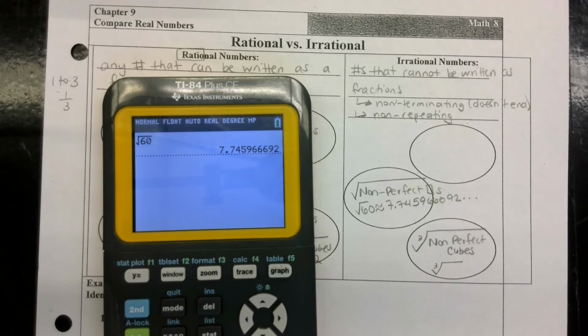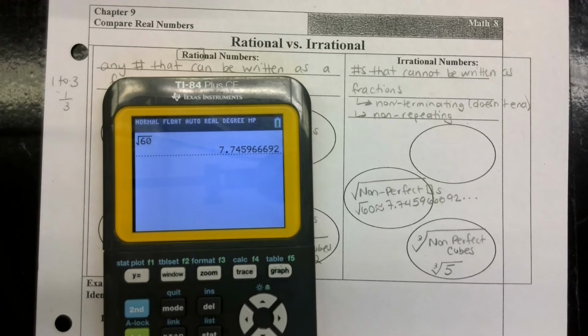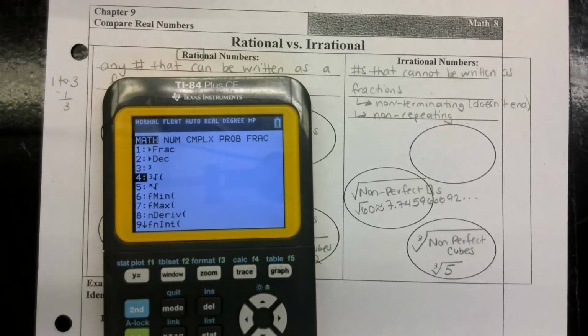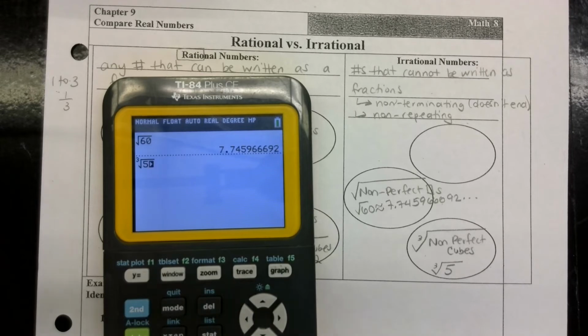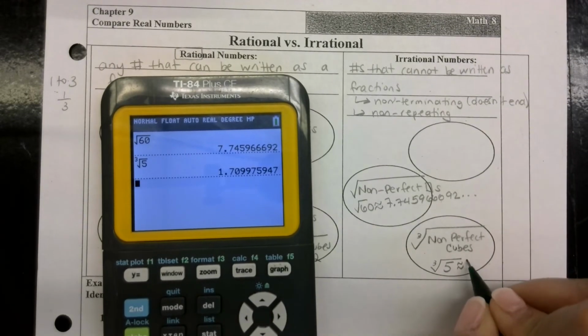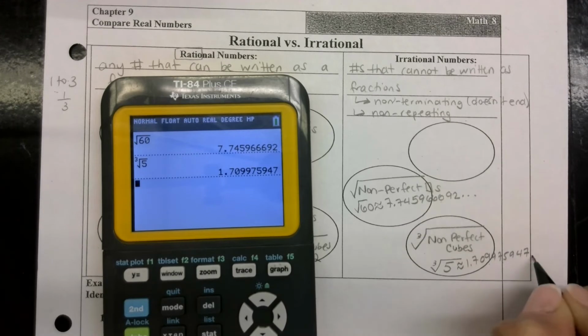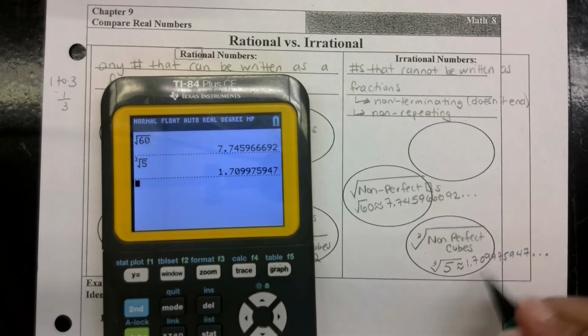Like 5. Perfect. 5 is a non-perfect cube. Okay, so to do that in the calculator, you go to math. You're going to go down to 4, type in 5, hit enter. So we get that the cubed root of 5 is about 1.709975947. Again, just showing you that it never ends, and you can't predict the next number. That's what I mean by non-repeating.